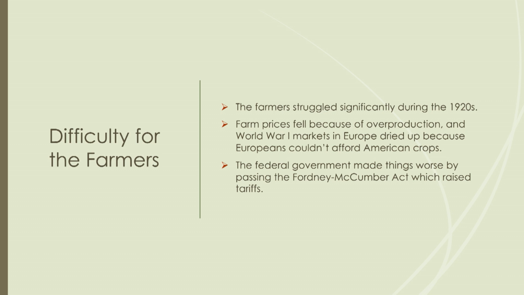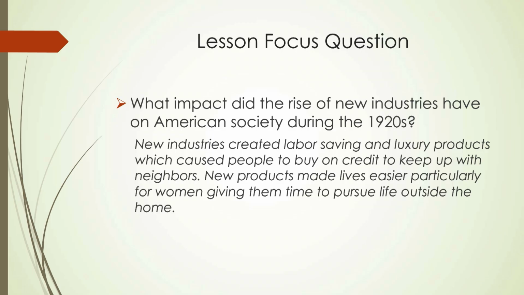So in looking at it, the American farmer does not do very well during the 1920s, and the federal government didn't do him any favor either, because one of the things the federal government did is they passed the Fordney-McCumber Act, which was a tariff, and what it basically did is raise tariffs. So if we raise tariffs, of course, on European goods being brought into the country, then it would make sense that they would raise their tariffs so that American goods going overseas would have to pay those taxes. So because of the high tariff, the American farmer suffers even more.